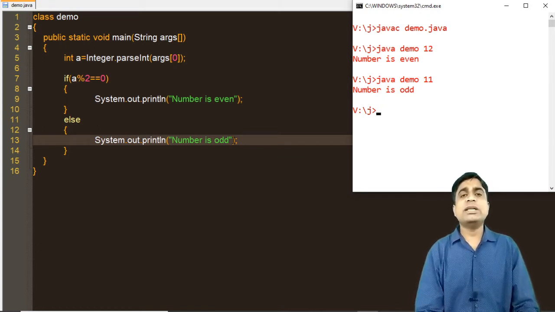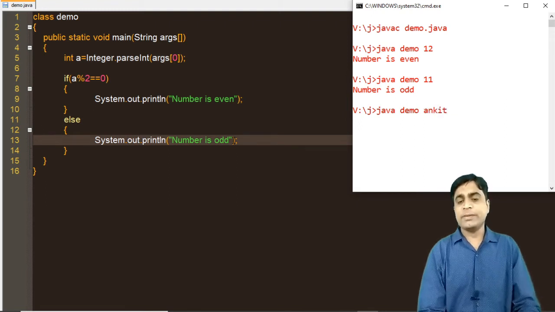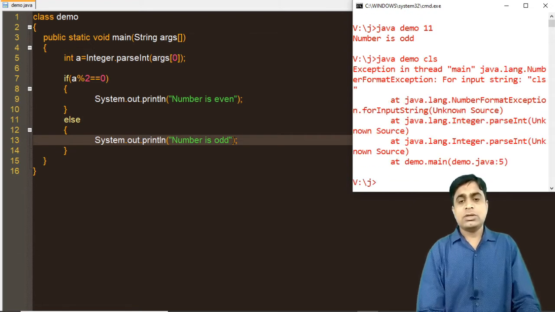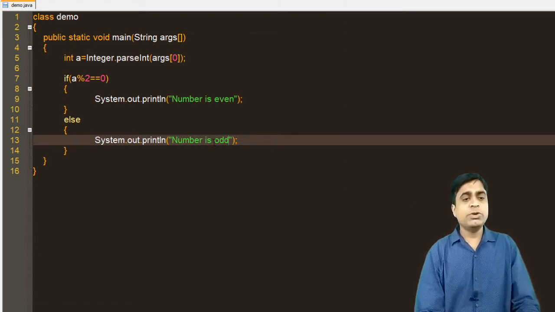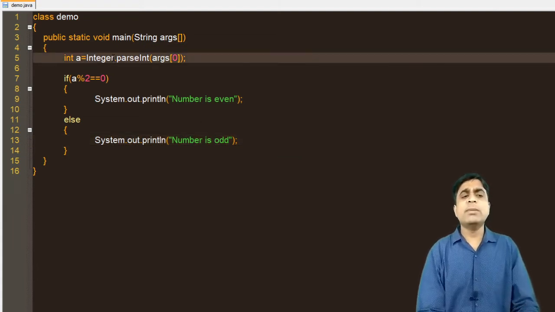So this is a simple example of the command prompt, and we are converting this string value to an integer, because the default value in the command prompt is a string. So we are converting this string variable to an integer. I hope you understand the use of the wrapper class. Similarly, you can also convert to double using parse.